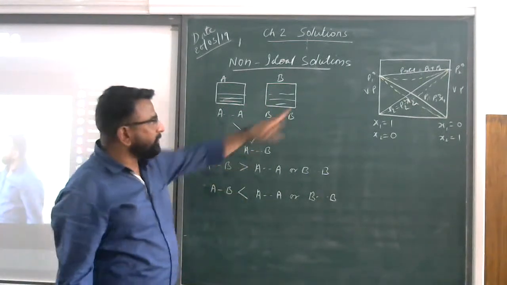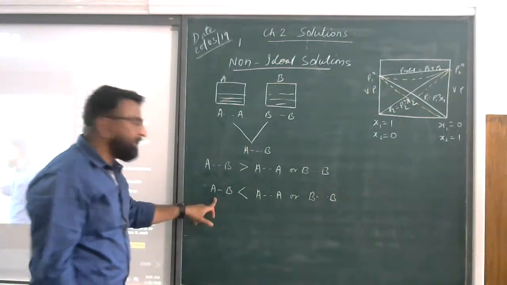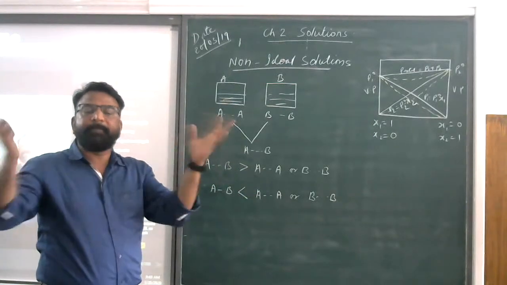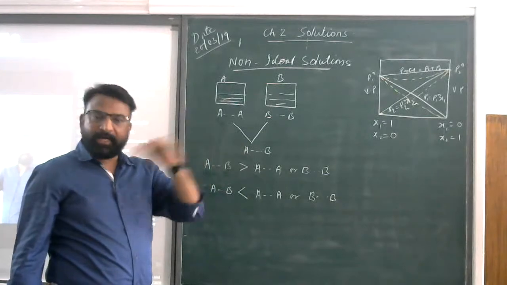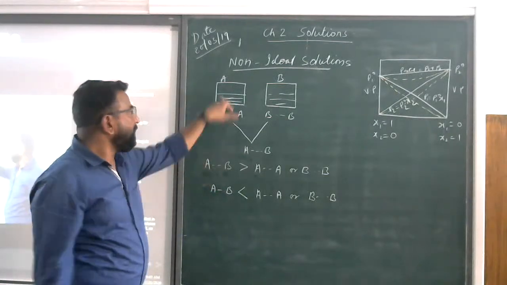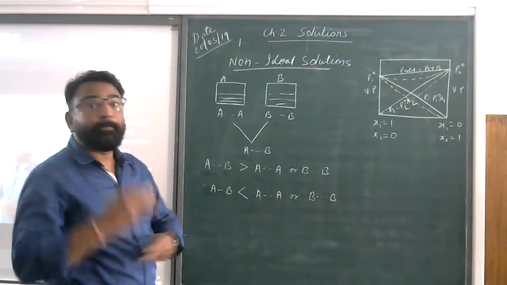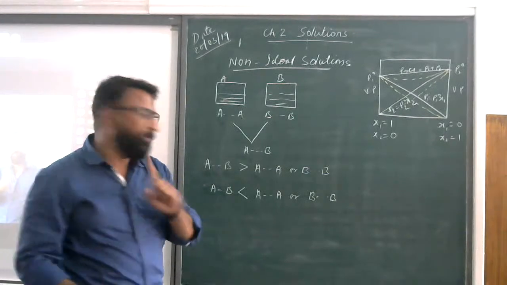In the previous case, you have seen that there was a negative deviation in the Raoult's law graph. But in the second case, if the force of interaction is weaker, then the particles will separate much more easily and form vapors, and these vapors will be larger at a particular temperature compared with the pure solvent or the solute. So in that case, there will be a positive deviation in the Raoult's law graph.